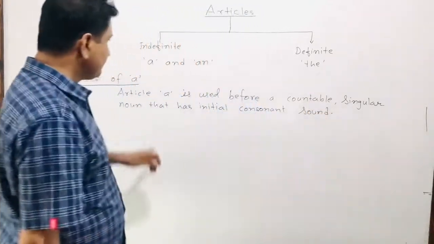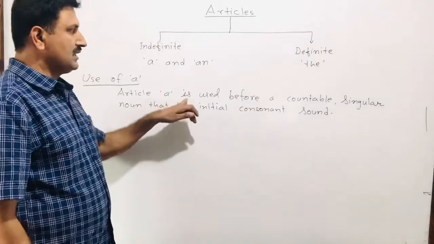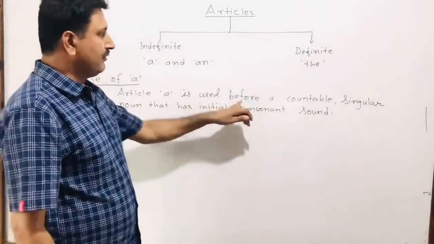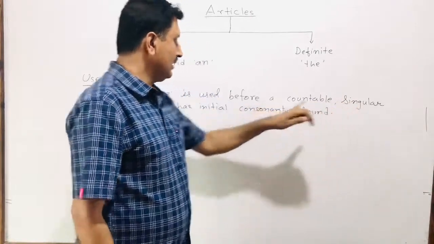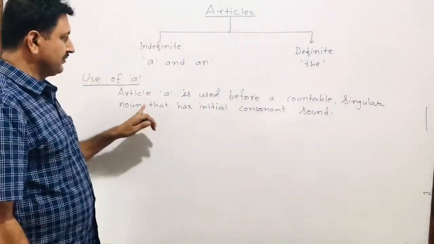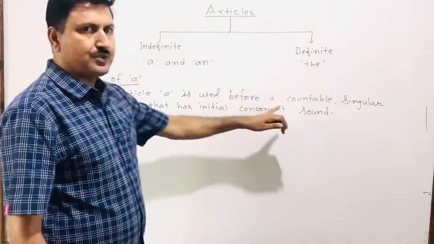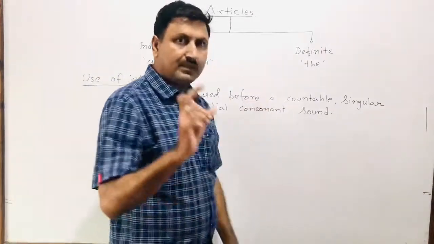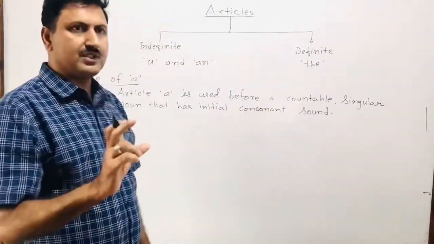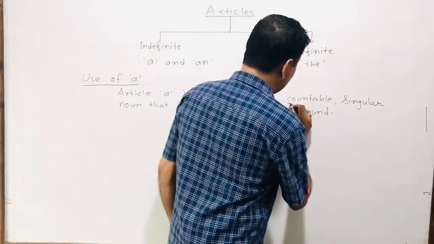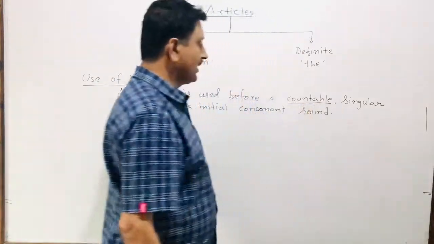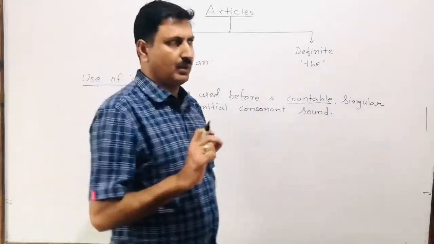Article a is used before a countable singular noun that has initial consonant sound. Three things are to be considered while using article a. The first thing that we have to consider is the noun must be countable.